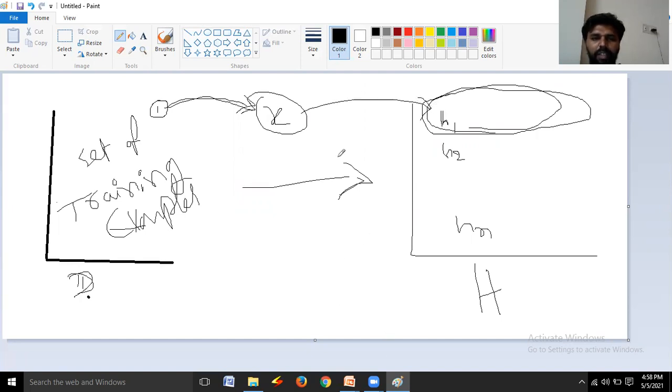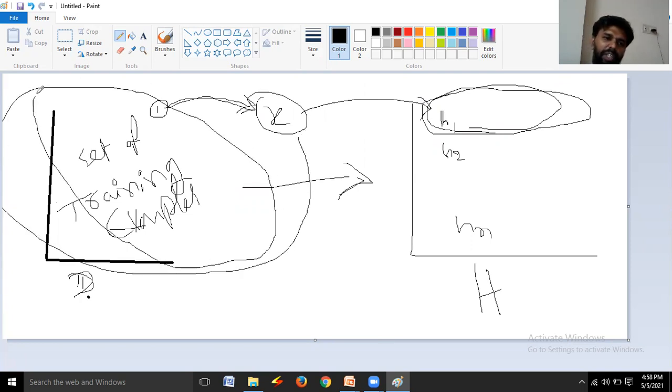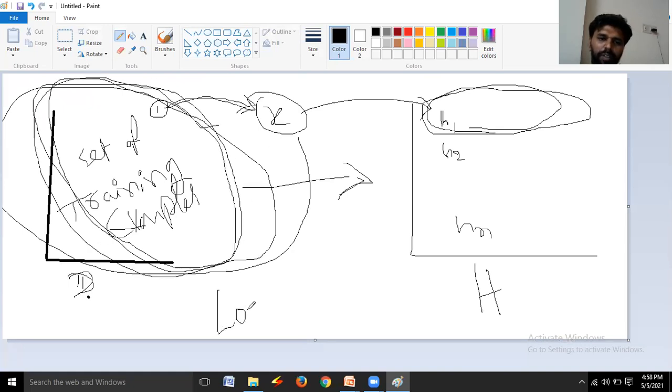Similarly, iteratively, we are collecting all the instances from the D. Iterative means here we are using a loop. Again, we are picking the next instance from the D, and that instance is also assigned to X. From this X, we are identifying the hypothesis.